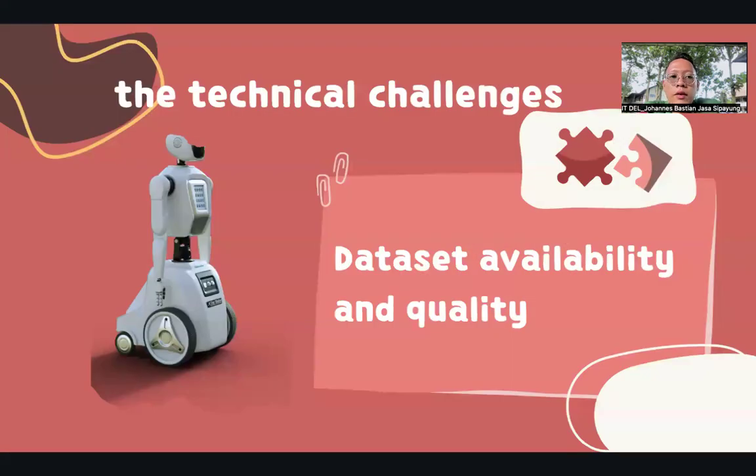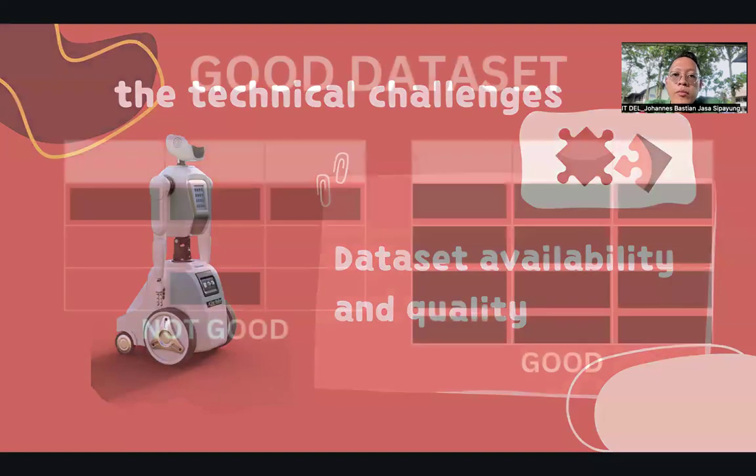Now I will explain the technical challenges of this project. The first is dataset availability and quality. Why is this a technical challenge? Because when we build a model, the dataset becomes the core. If the model is trained with a poor dataset that is not of good quality, the model will not make correct predictions.